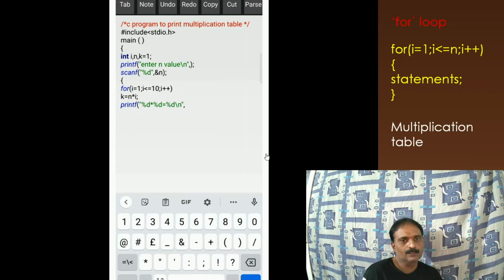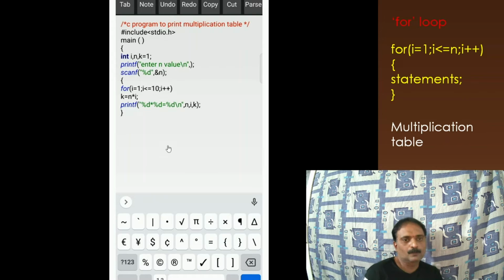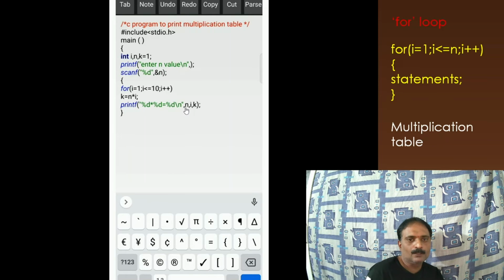So this statement is very important, printf. So let me explain this particular printf command here. printf("%d * %d = %d"). So here when we assign this particular statement, the value of n is going to be placed in the first %d, i in the second place and k in the third place. So here this is somewhat important for us.